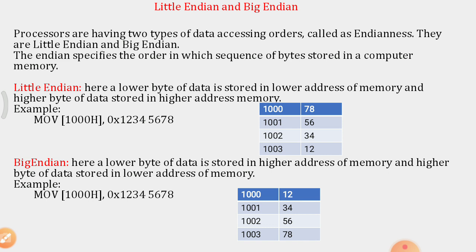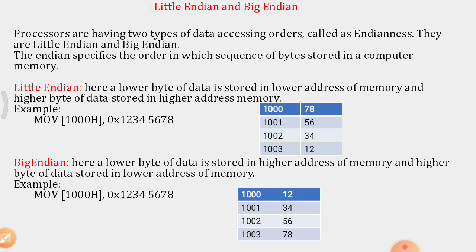In 1002, 34 will be stored, and in 1003 the higher byte 12 will be stored. That is, the lower byte 78 in the lower address 1000, the higher byte 12 in the higher address 1003. So this is a little endian.